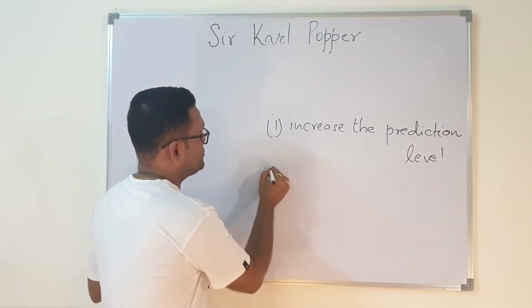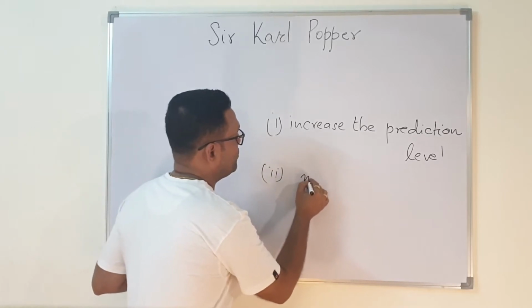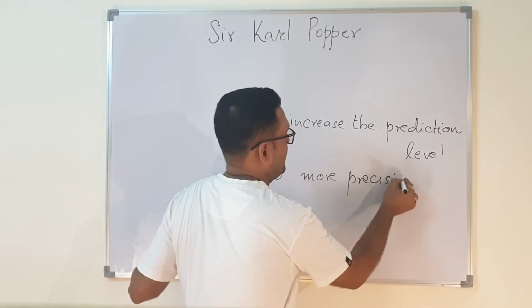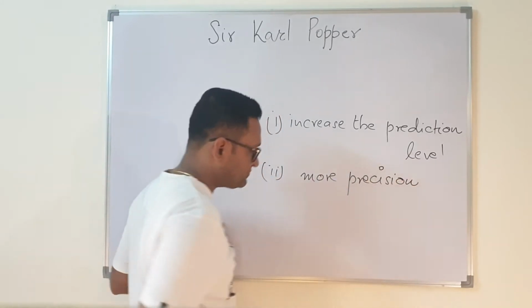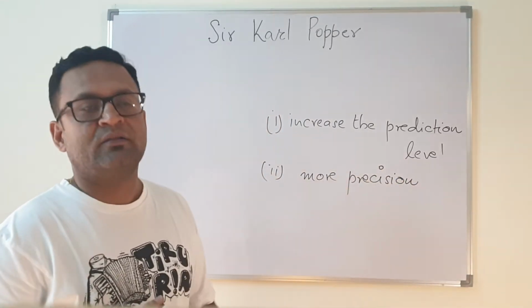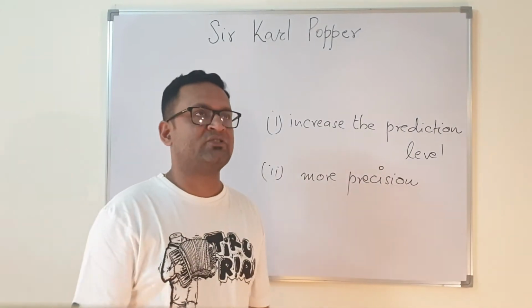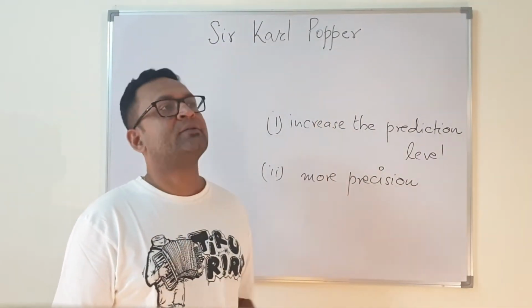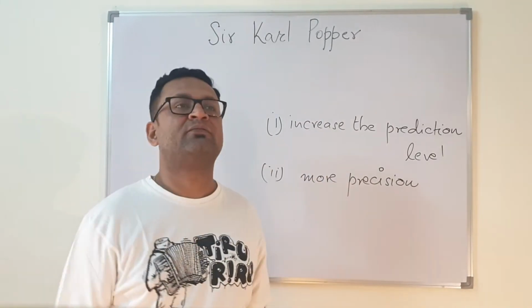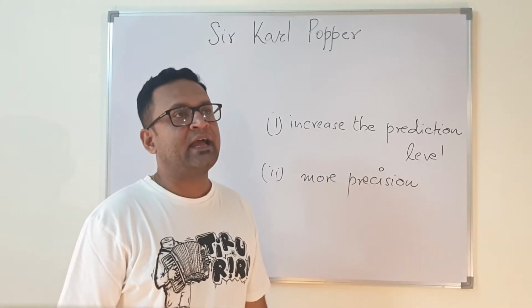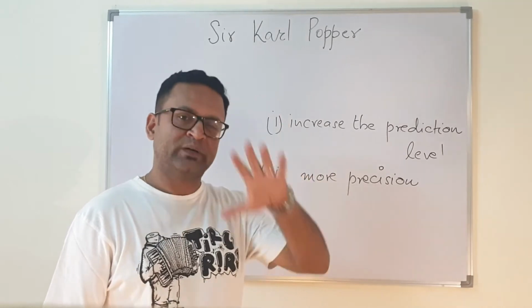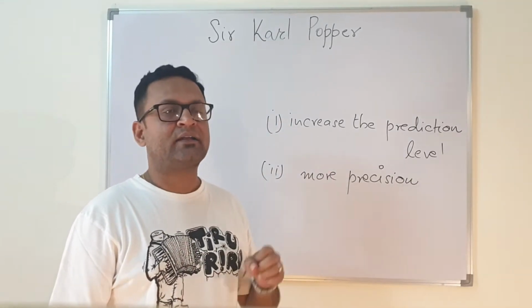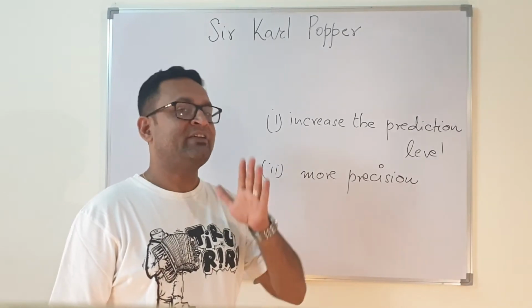Second, it should also have more precision. Now, what do we understand by precision? We all understand what precision is, right? Suppose there is a satellite which is taking images of a place, and whenever we zoom in, we know that the images are accurate up to say 5 meters.